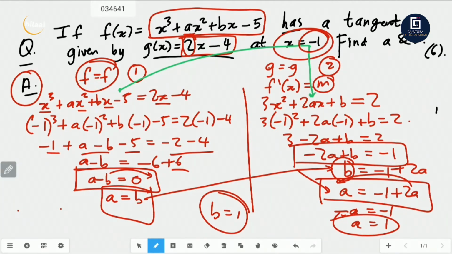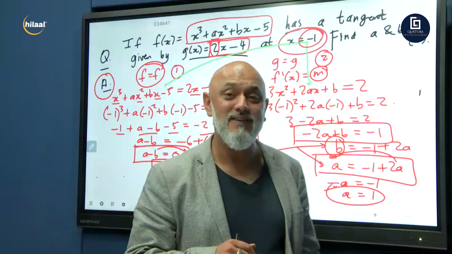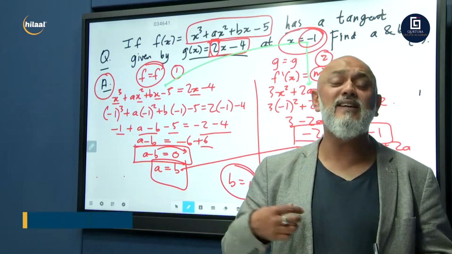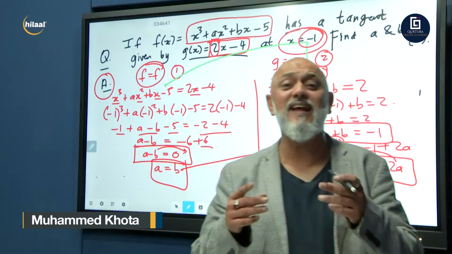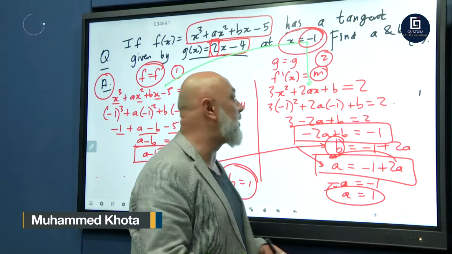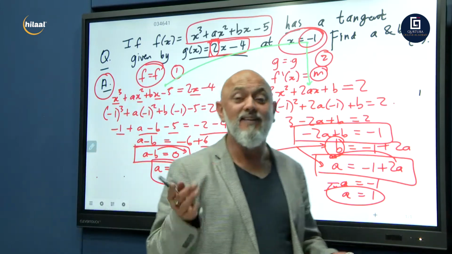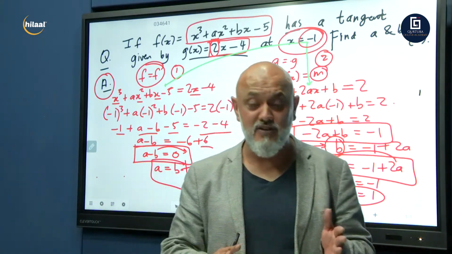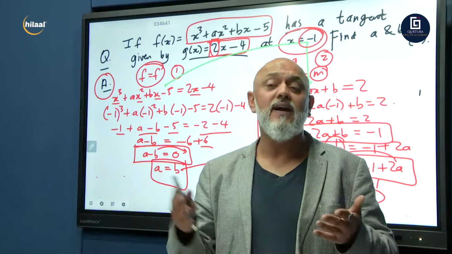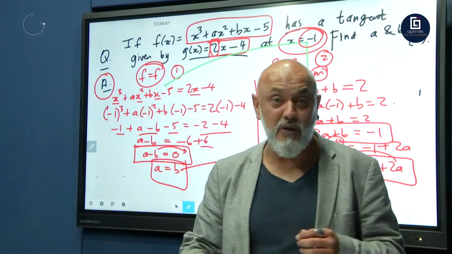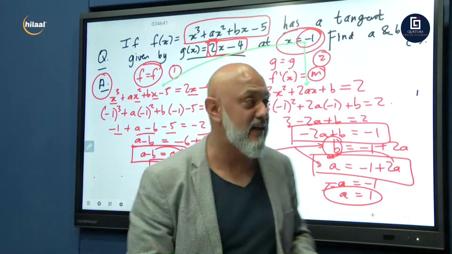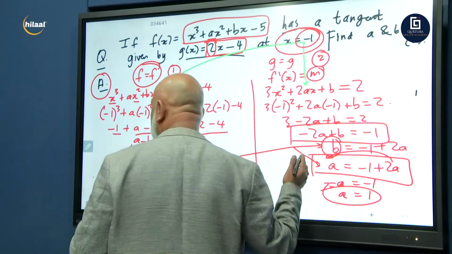Now let's do one with regard to minimum and maximum, where they tell you it has a local minimum or a local maximum. Let's see how we do that one. This was type number 2. We're going on to the last type. This is the last type of equations of tangents, or working with a's and b's in your equation. Then we're going on to the cubic graph. Okay, let's see. We're going to erase this.